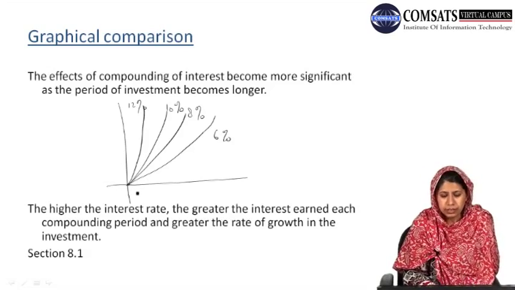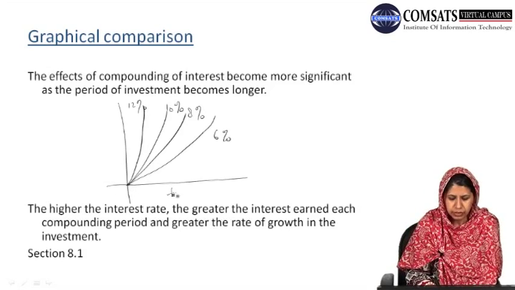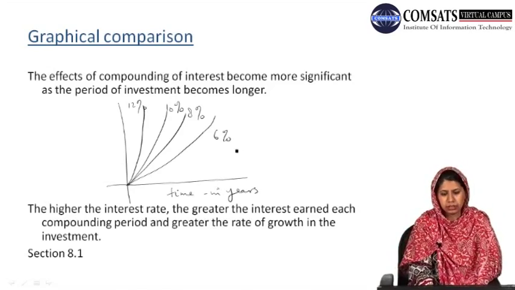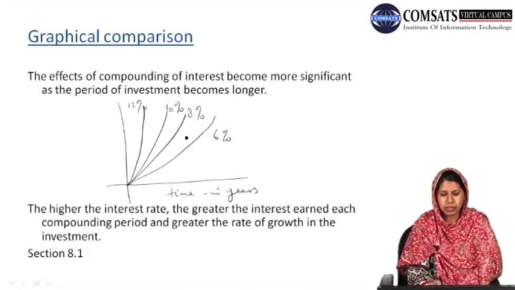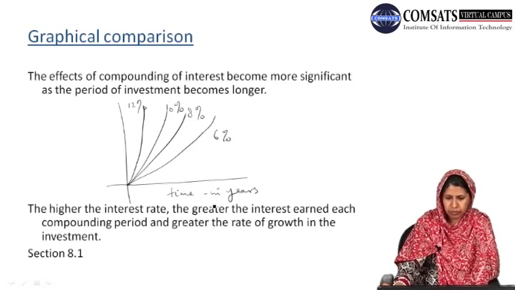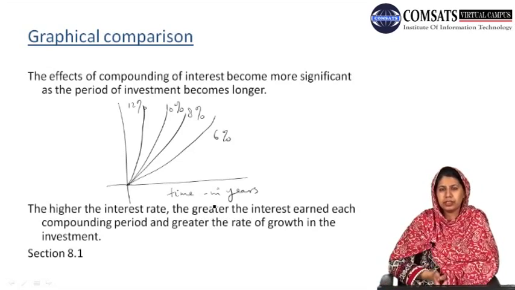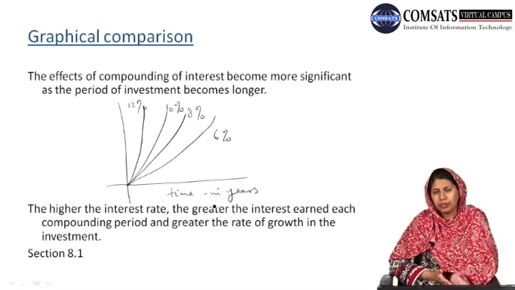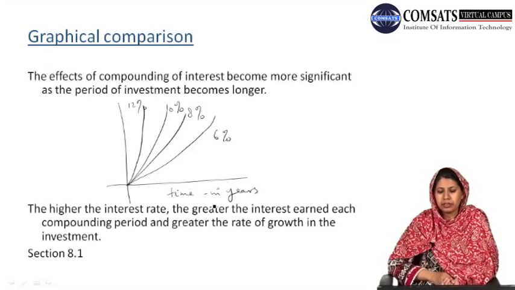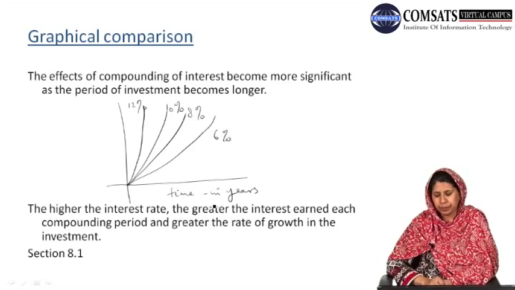Then the comparison of all these graphs, where on the x-axis we have time in years, we see that the higher the interest rate, the greater the interest earned each compounding period, and the greater the rate of growth in the investment. Definitely, if the interest rate is higher, then we will earn more interest from that compounding period, and the rate of growth will be greater.